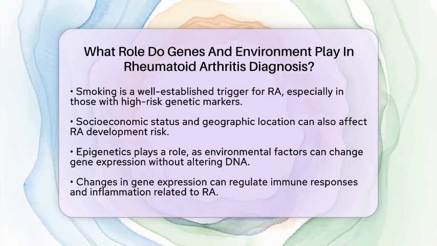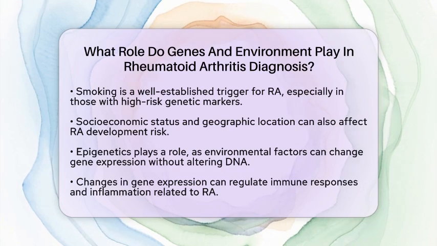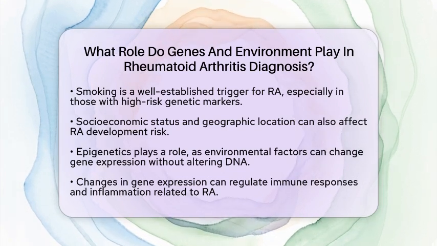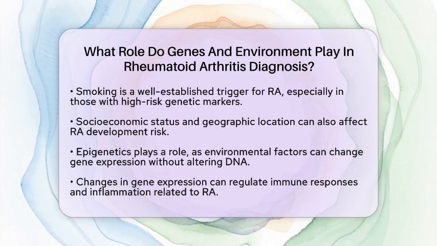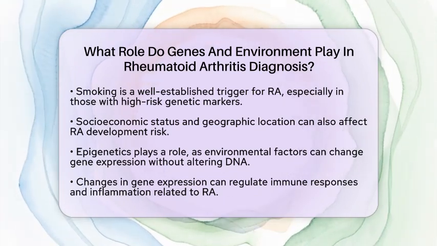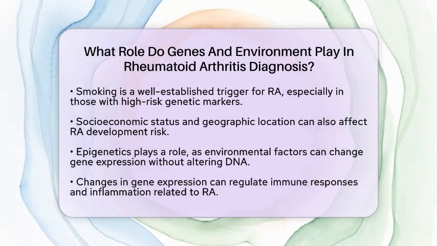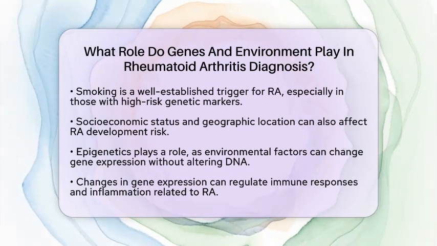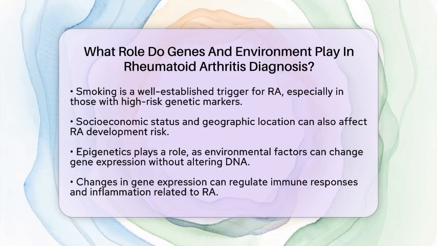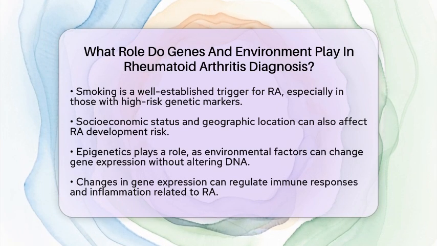The concept of epigenetics adds another layer to this discussion. Environmental factors can lead to changes in gene expression without altering the DNA sequence itself. For example, factors like diet and toxins can cause modifications that regulate immune responses and inflammation, contributing to the onset and progression of RA. Interestingly, RA often has a preclinical phase.